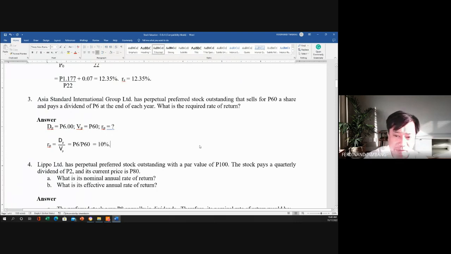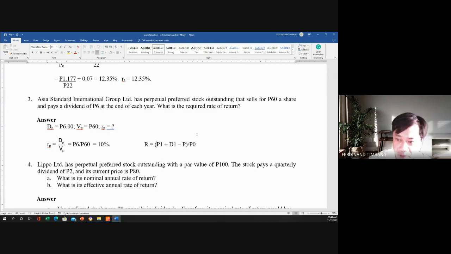Ngayon kung common stock yan class, siyempre meron tayong required rate of return. Kung anong return na kukumpitin natin yan, kung may dividend siya, tapos may change in price, then it will be P1 plus D1 minus P0 all over P0.